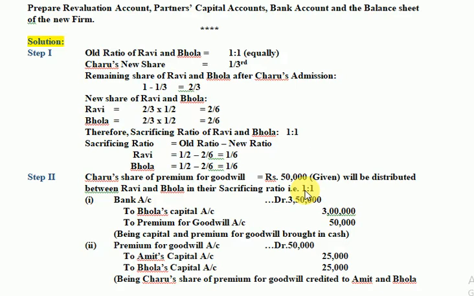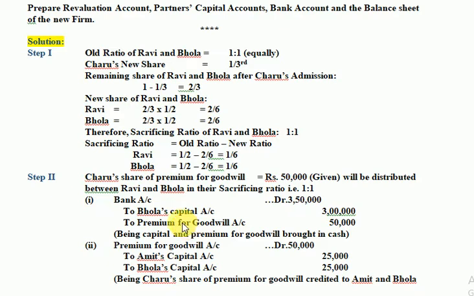But when you're practicing a full question, please make it a habit to write at least the entry for the capital brought by the new partner and the share of premium for goodwill of the new partner. This question was silent regarding the treatment of premium. That means it is premium brought in cash and retained in the business, if you remember those treatments and cases of goodwill which we discussed in the previous classes.